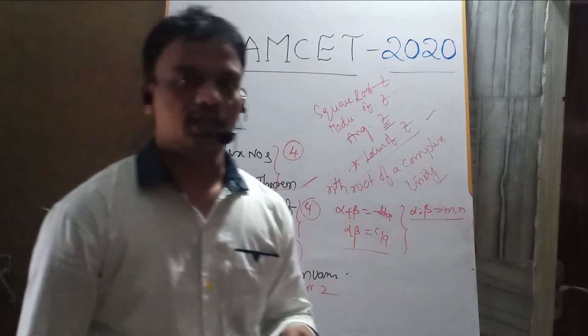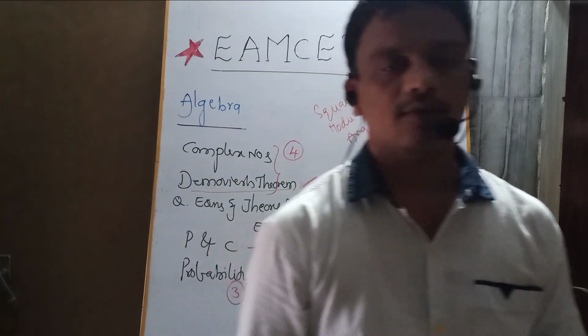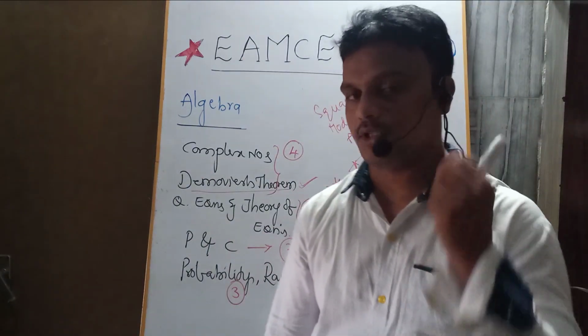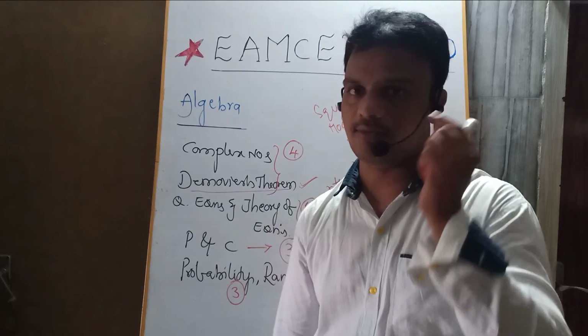And please focus on the nature of the roots. The nature of the roots depends upon the delta, which is the b square minus 4ac value.